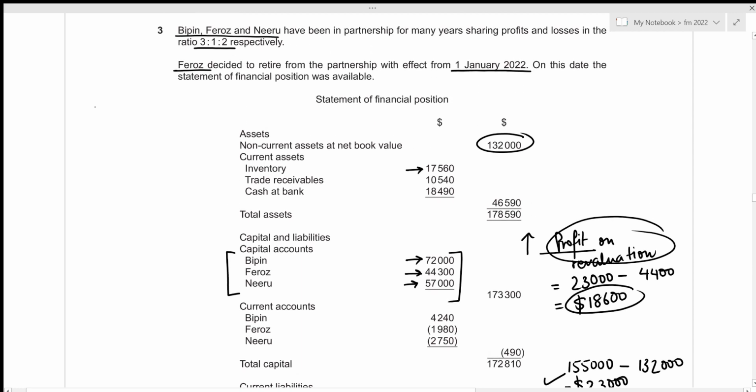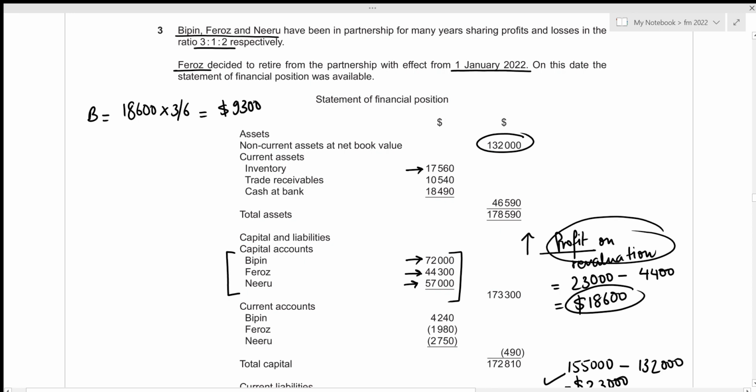So let's figure out the profit for Bipin. That is just going to be 18,600, which is our entire profit on revaluation, and 3 parts out of the 6 parts belongs to him. So that's times 3/6, which gives the profit on revaluation for Bipin to be 18,600 times 3/6, which is 9,300.